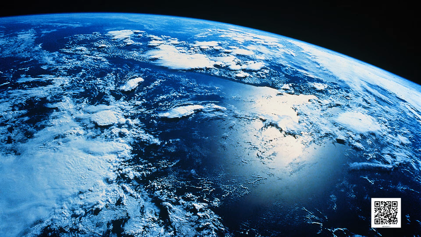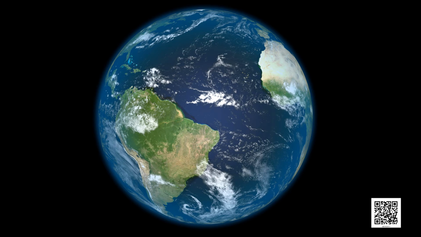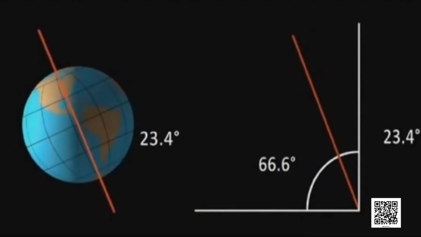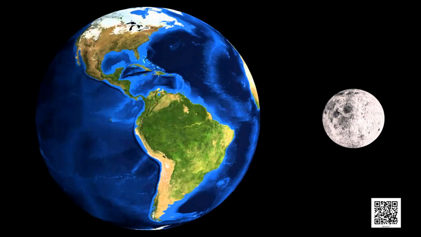If we look from space, the Earth appears blue-green due to the reflection of light from water and landmass on its surface. The axis of rotation of the Earth is not perpendicular to the plane of its orbit. The tilt is responsible for the change of seasons on the Earth. Children, the Earth has only one moon.